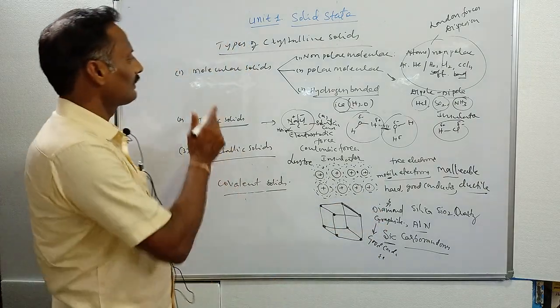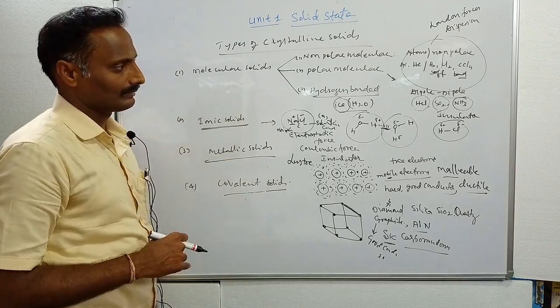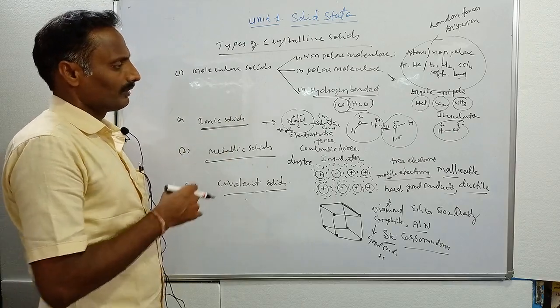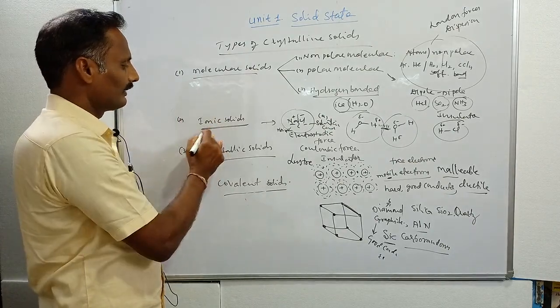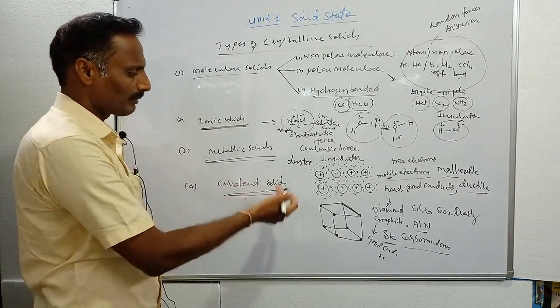This is the classification of solids into different types. These are the important classifications of crystalline solids: molecular solids, ionic solids, metallic solids, and their properties.